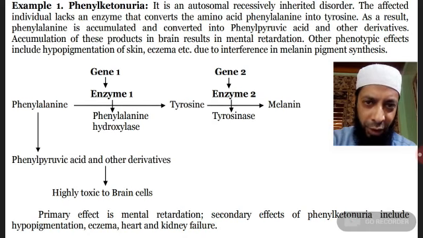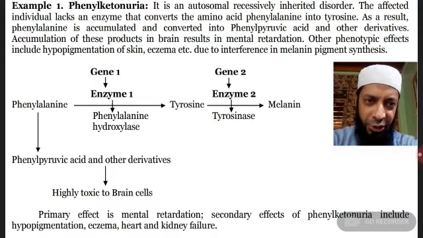Other phenotypic effects include hypopigmentation of skin, because of lack of melanin, and eczema due to interference in melanin pigment synthesis. The primary effect is mental retardation, while the secondary effects of phenylketonuria include hypopigmentation, eczema, and heart and kidney failure.